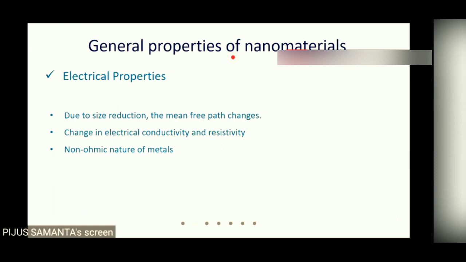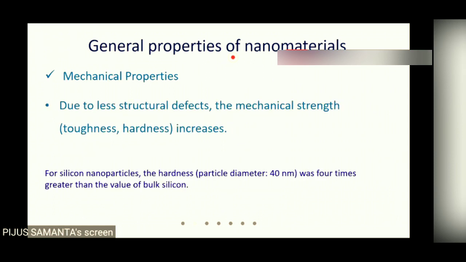The mechanical properties. As you have already seen, the nanoparticles have fewer defects, so their mechanical strength increases. It has been experimentally shown that for silicon nanoparticles of diameter around 40 nanometer, the hardness increases 4 times compared to the bulk silicon.